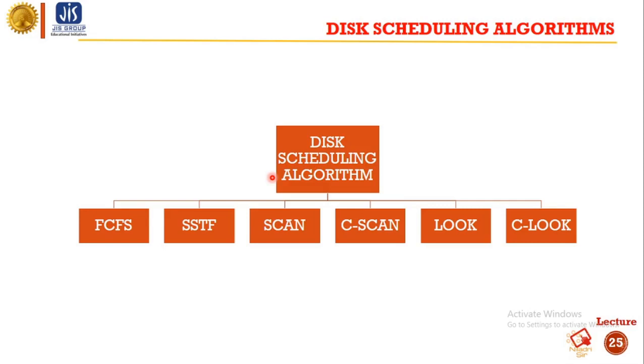So there are 6 scheduling algorithms. Number one is FCFS. The second one is SSTF. Third one is scan. Fourth one is C-scan. Fifth one is look, and the next one is C-look.